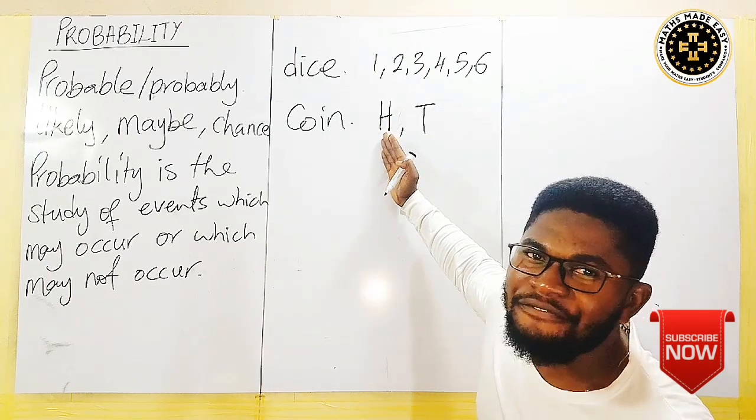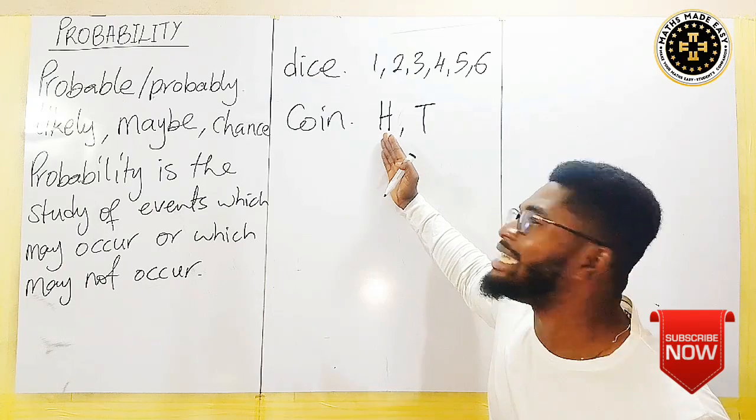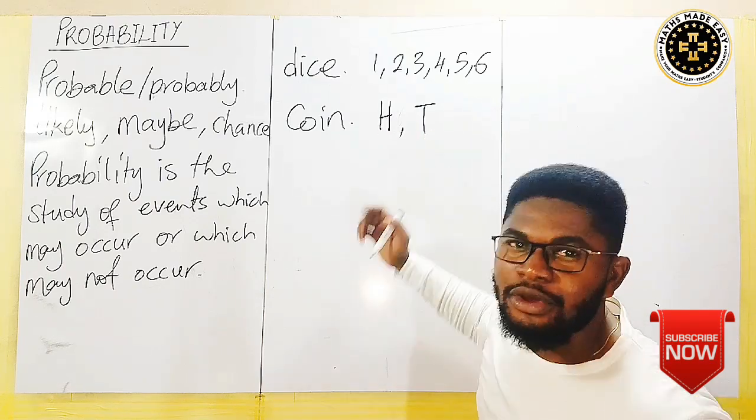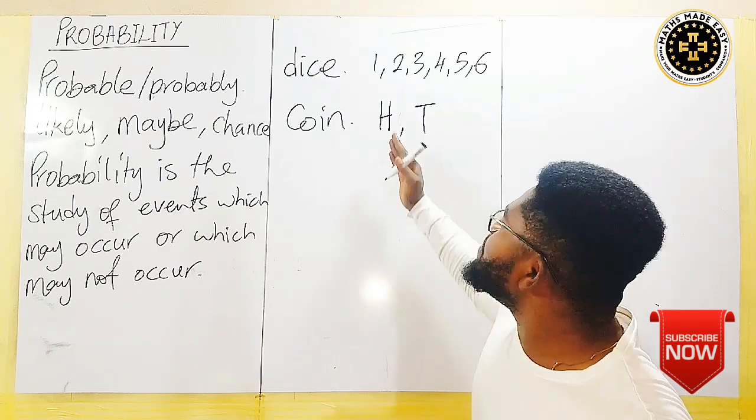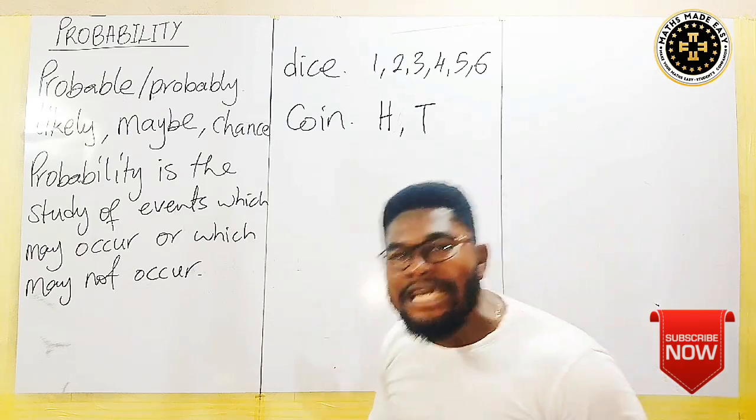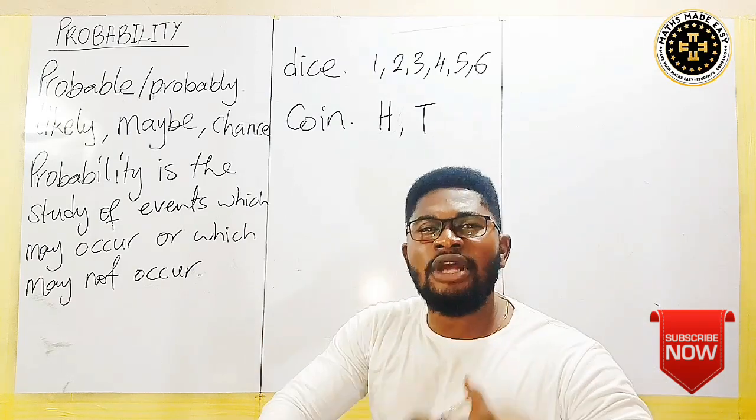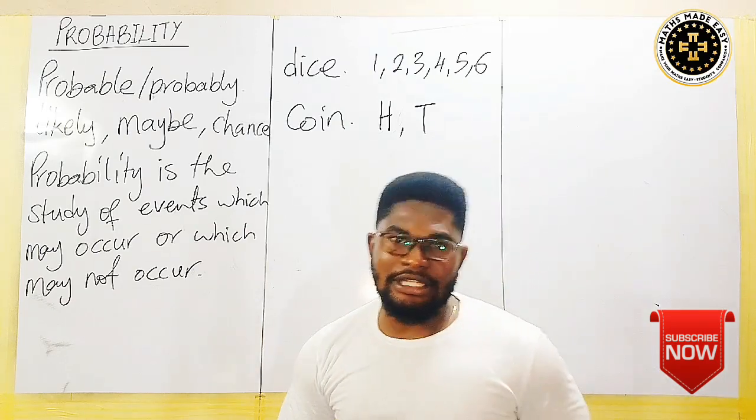So the coin has a face called the head. Universally, we call it the head, and another face called the tail. So if you toss a coin, you may see the head or you may see the tail. That should show you that tossing a coin is a probability event.